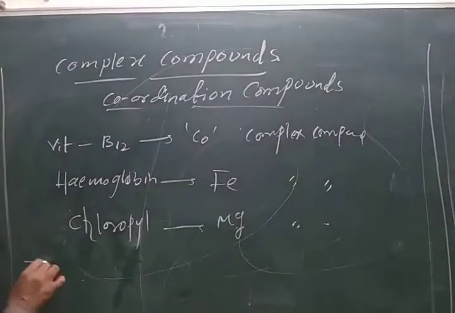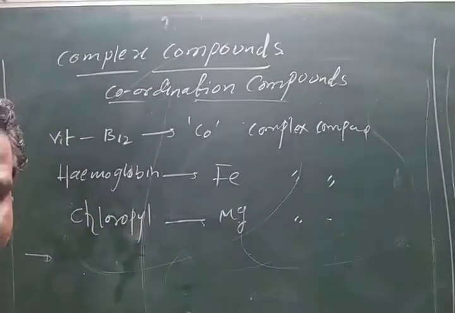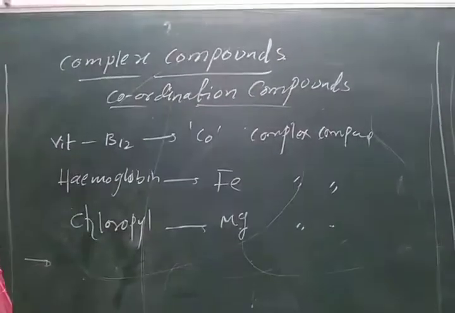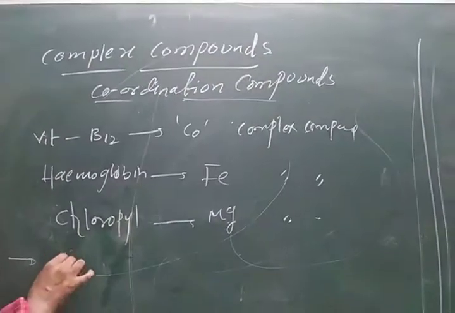If you see, these complex compounds are majorly formed by d block elements.